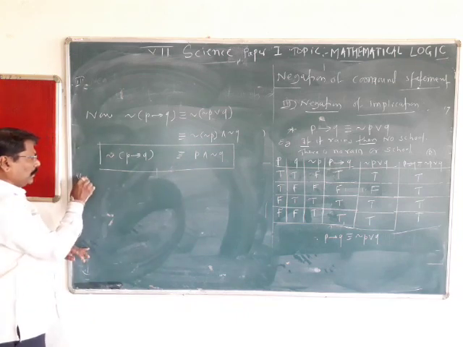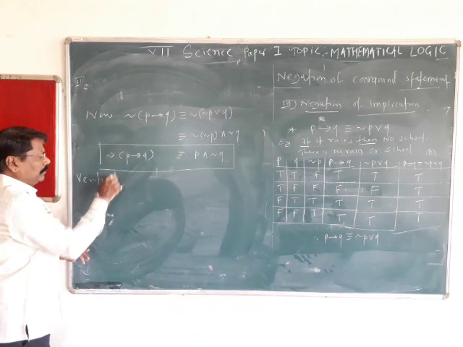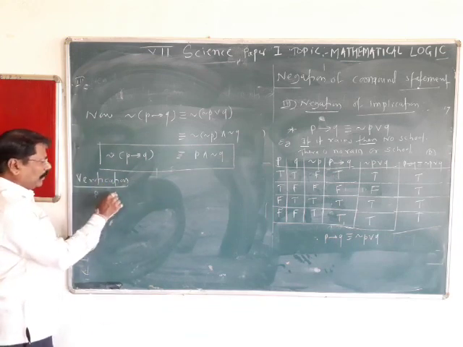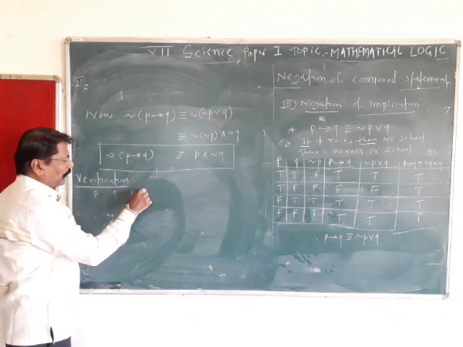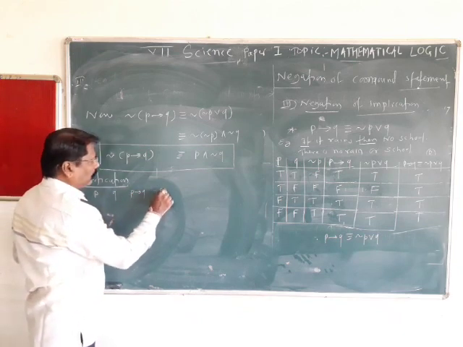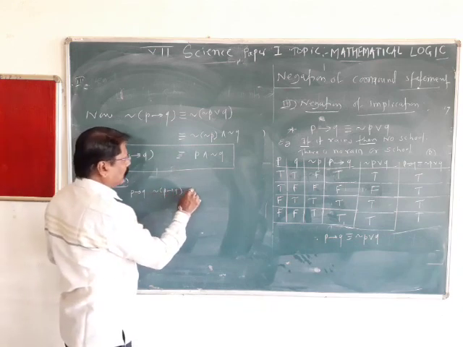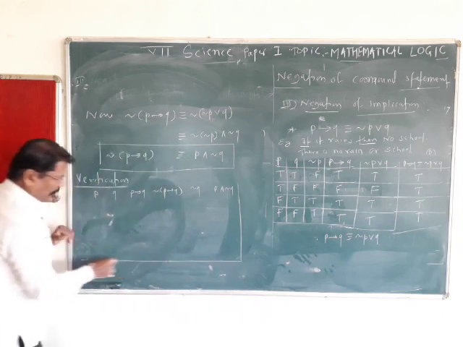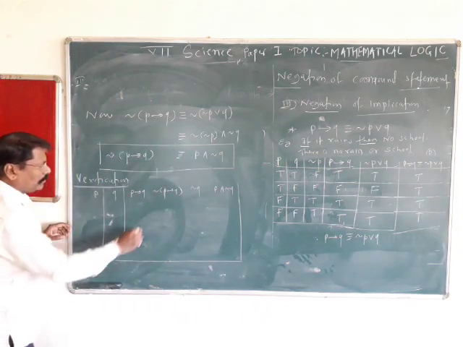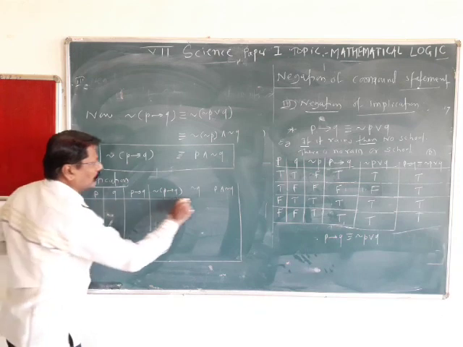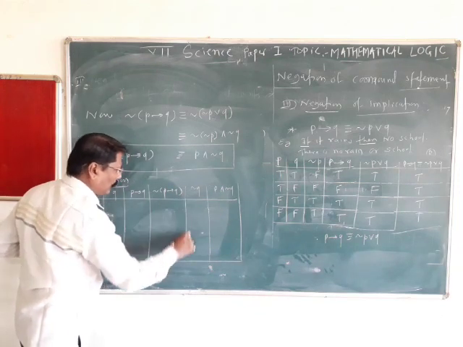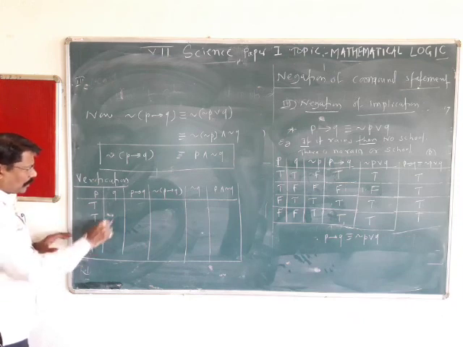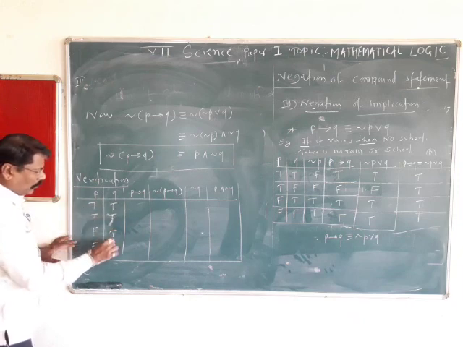Now we will verify it. The verification is done by the statement pattern, that is P, Q, P implies Q, negation of P implies Q, then negation of Q, P and not Q. We will check their verification. This is true, true, false, false, true, false, true, false.